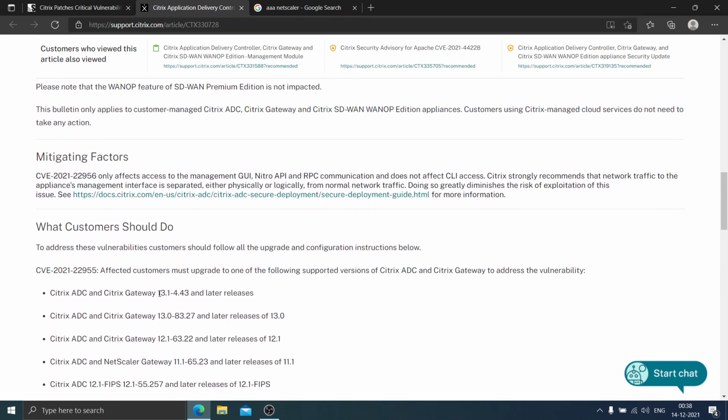Even in this year, 2021, there were some other vulnerabilities that Citrix came across, and Citrix has been informing customers whenever this happens.